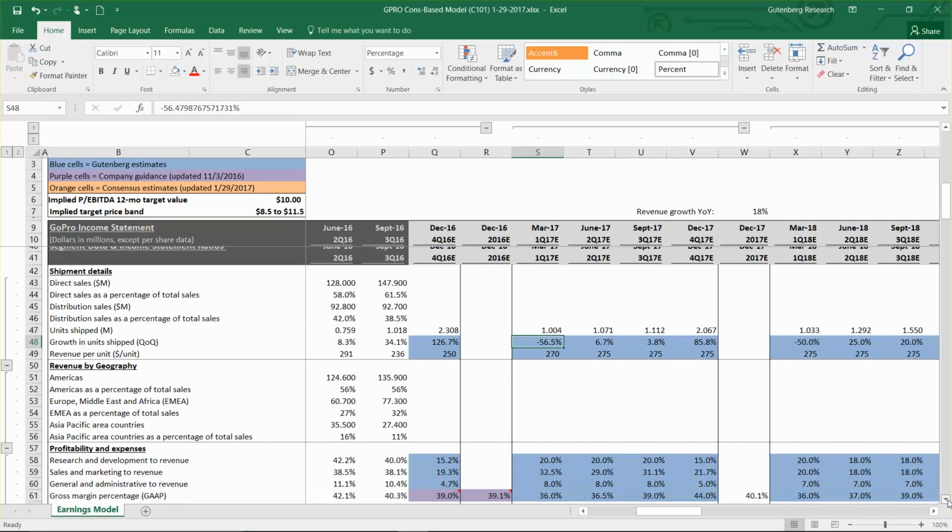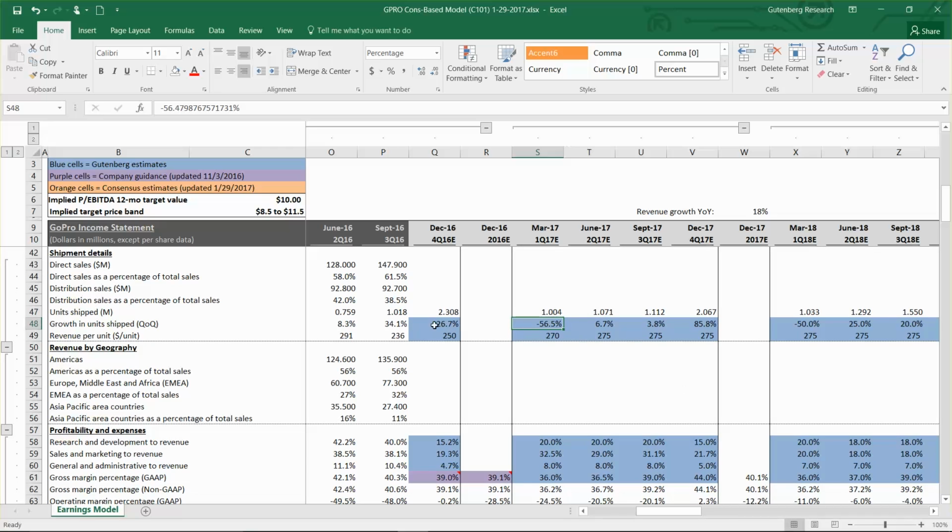So for GoPro, the way the model works is the income statement is fed by the shipment details. We don't actually provide shipment estimates for the individual products, so you won't see the Hero 5 and Karma Grip or Karma Drone in here. You'll just see total number of units shipped. And then we have average revenue per shipment, and we have quarter-over-quarter growth rates in total shipments. So that's how we build the income statement.